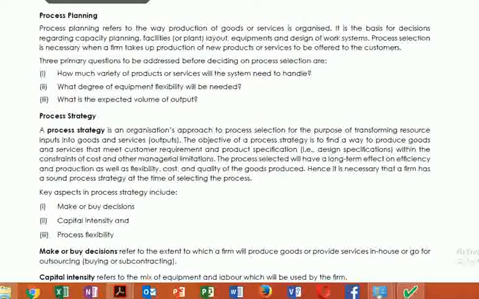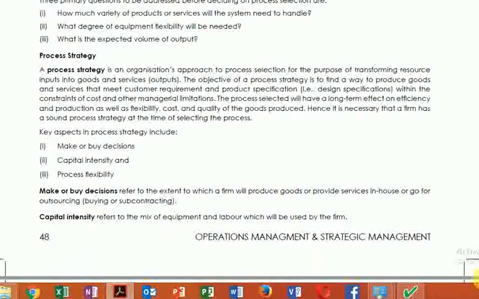The various decisions taken under strategy are whether to make or buy. As I have told you, we have seen this part previously also. Make means we are manufacturing the product in our own premises using our own setup. Buy means we are not using our own setup, but relying on someone else to work for us. Capital intensity means, as we know, that manufacturing is a capital intensive business. It requires a huge amount of capital, whether for investment in machinery, labor or maintenance, everything. So we have to consider this aspect also.